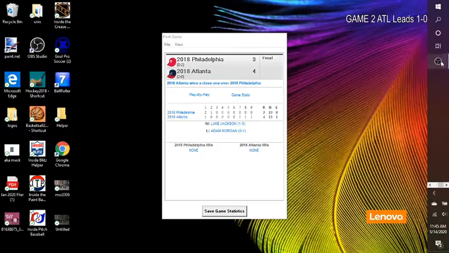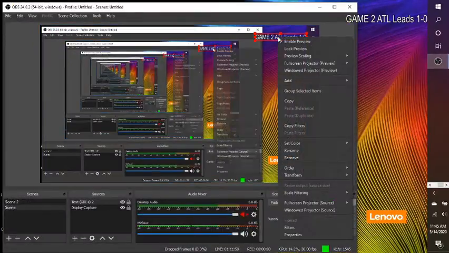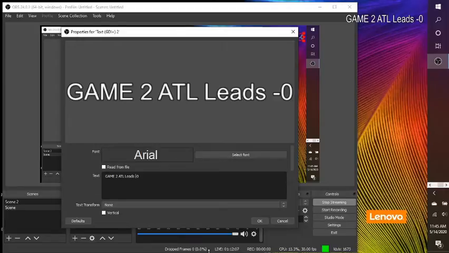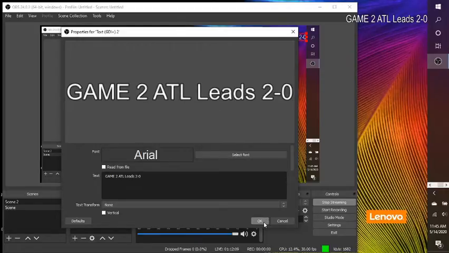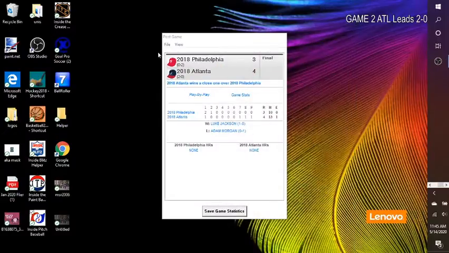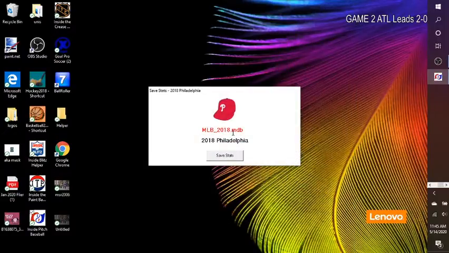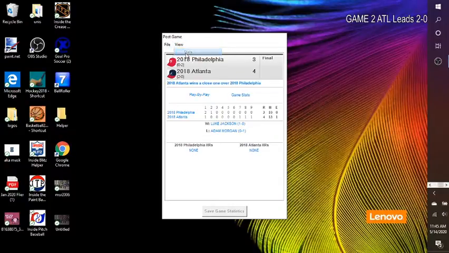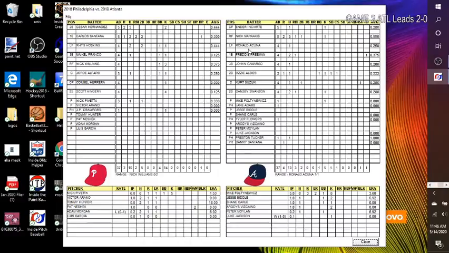Your final score 4-3 here in game number 2. Let's go ahead and update that. Properties, Atlanta leads 2-0. So Nick Markakis makes it happen, and I think that's going to be your player of the game. Let's go ahead and save the stats so we can crown our NLCS MVP when it's all over. View stats. Let's see, Nick Markakis. He bat 556. He had the highest batting average of all the team, and he gets the game-winning RBI. Yep, he's your player of the game.